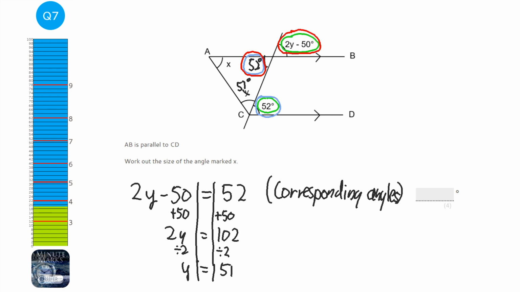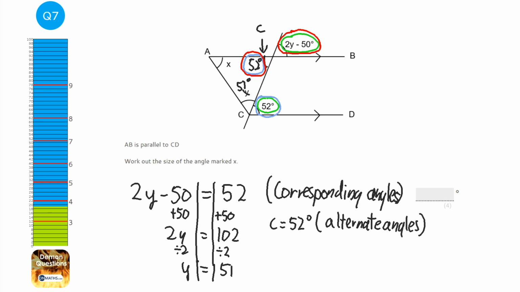So I know that this one here, and I could call it a letter on the diagram, so I could say C. I don't think there's another C, so C equals 52, and show the examiner that's because, let's go for alternate angles with the original value. Okay, so we've got three angles in a triangle.